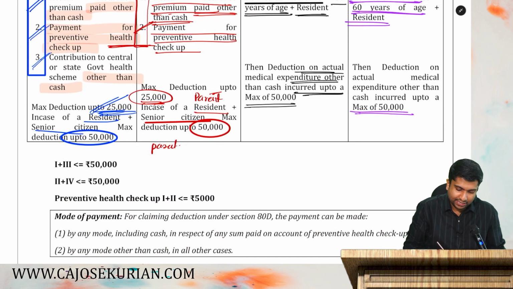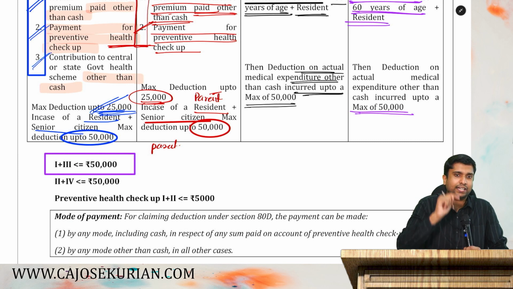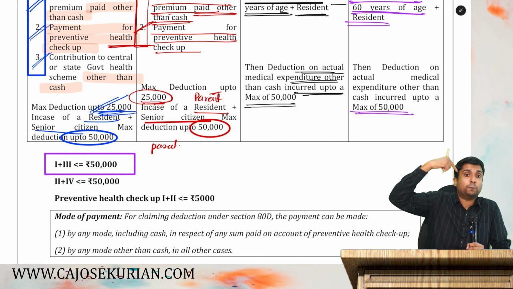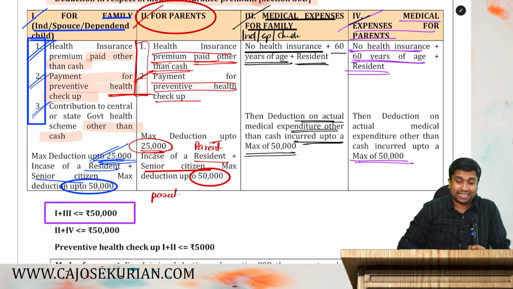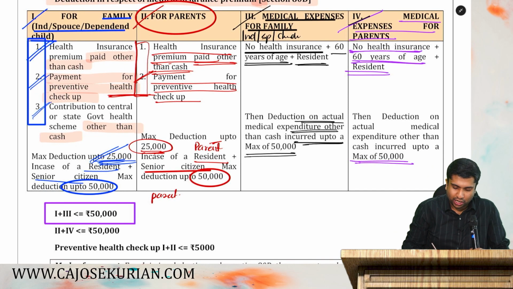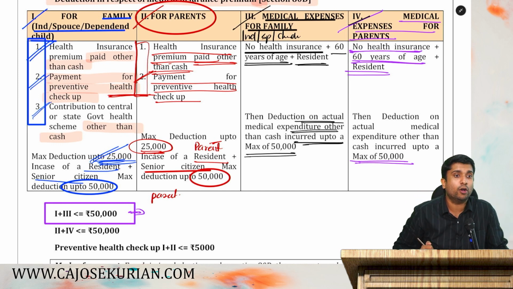Then the department says category 1 plus category 3 shall not exceed 50,000 rupees. What is category number 1? Medical insurance premium for family. Category 3 is medical expenditure for family. You can take both, but both together shall not go beyond 50,000.